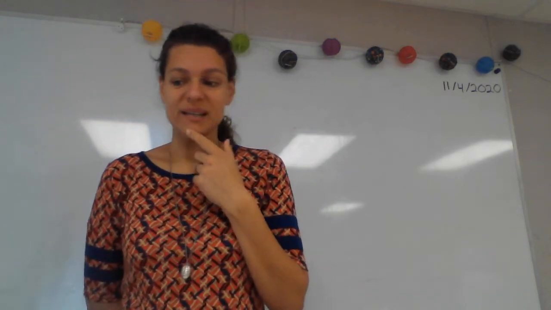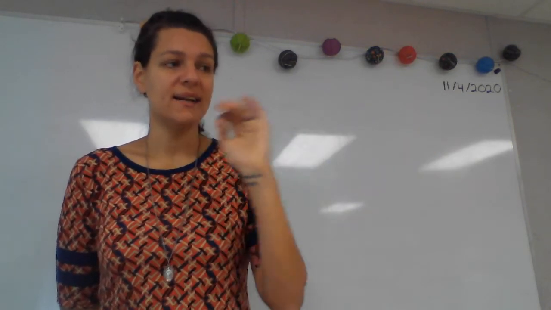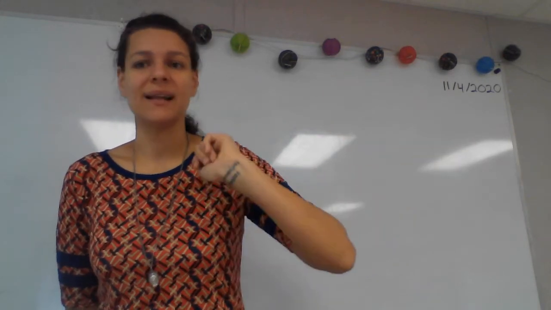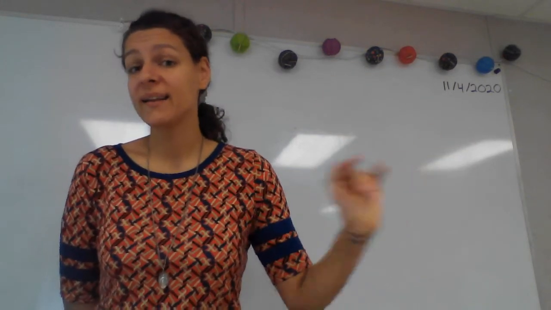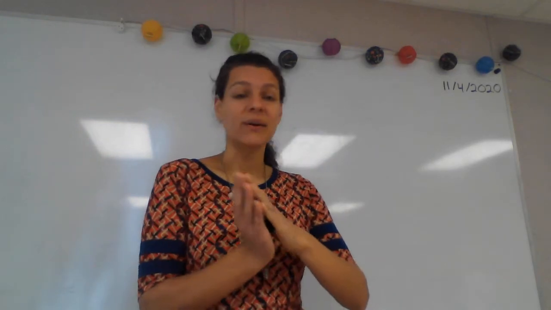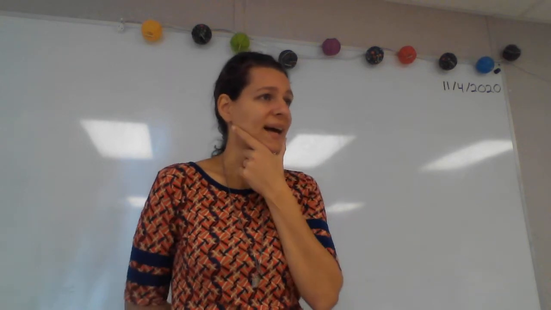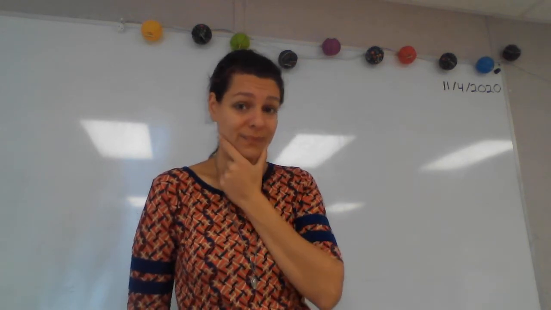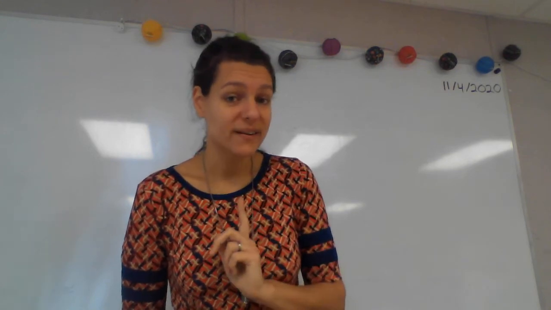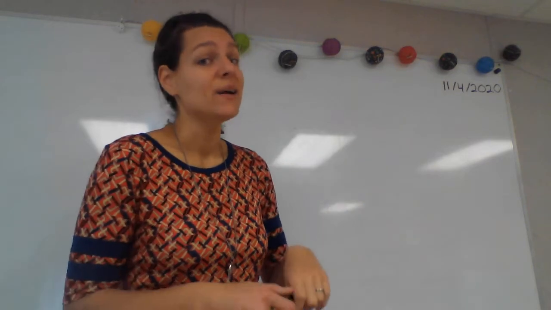Remember, one thing we can do to figure out if it's a verb is say I can blank or I blank. I can't say I chair, because chair is a noun. Doesn't make any sense. But if I say I can run, I can read. If you can say I can or I something and it makes sense, then it's going to be a verb. Can we say I live? Yes, so what part of speech is live? Very good. Live is a verb.